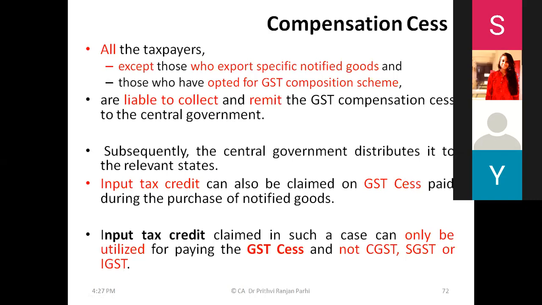Suppose you have paid SGST, CGST plus compensation cess. SGST and CGST are definitely eligible for ITC. Compensation cess is also eligible for ITC, but there is a condition. The condition is that the input tax credit of compensation cess can only be utilized for compensation cess. That means cess can be utilized for cess. GST cess credit cannot be utilized for CGST, SGST, or IGST. Is it clear to you?